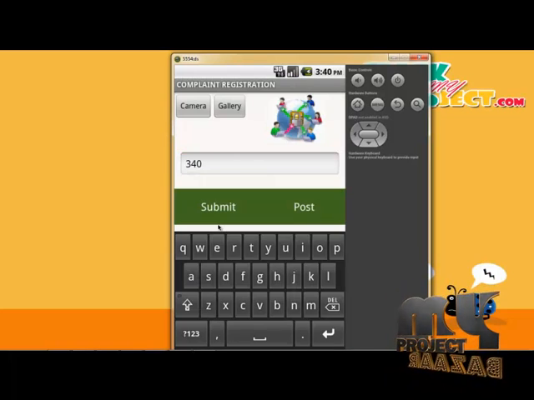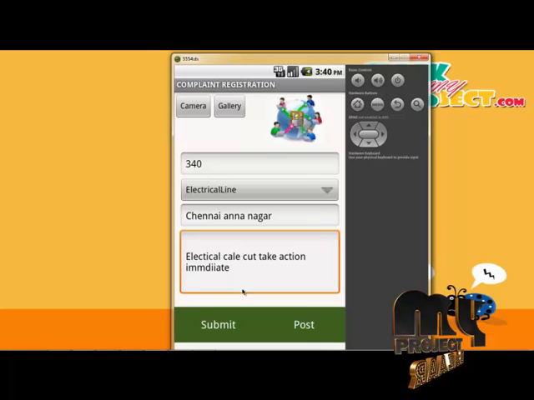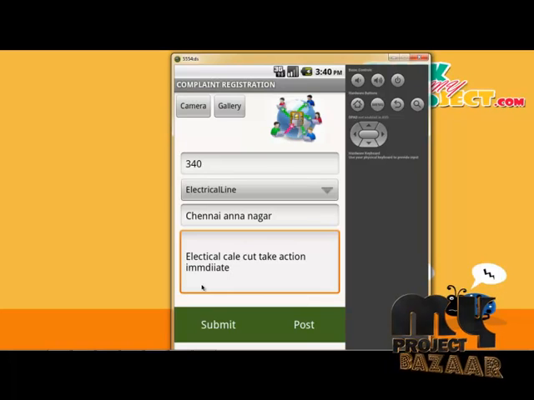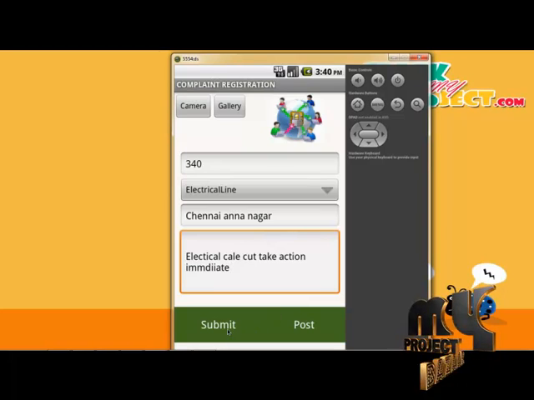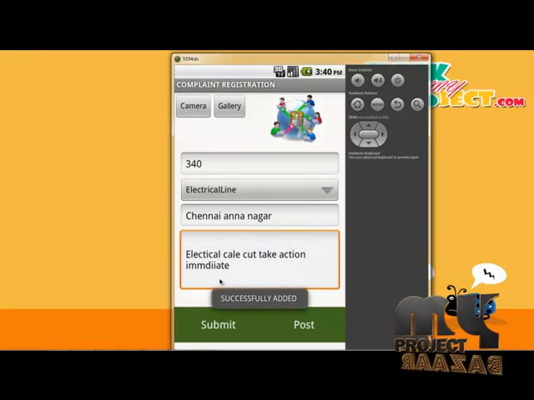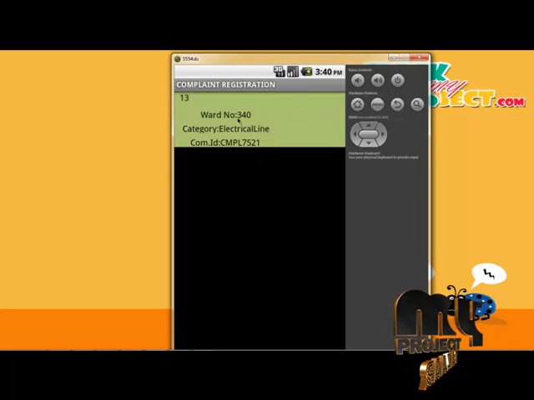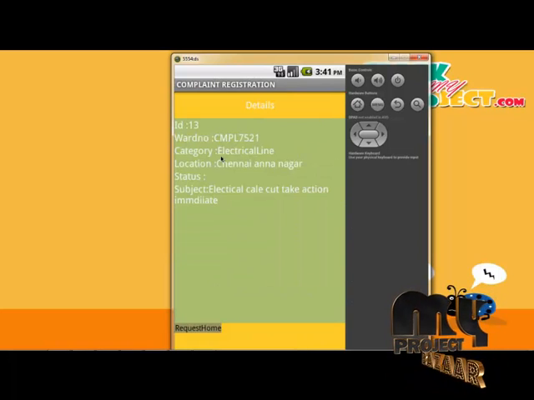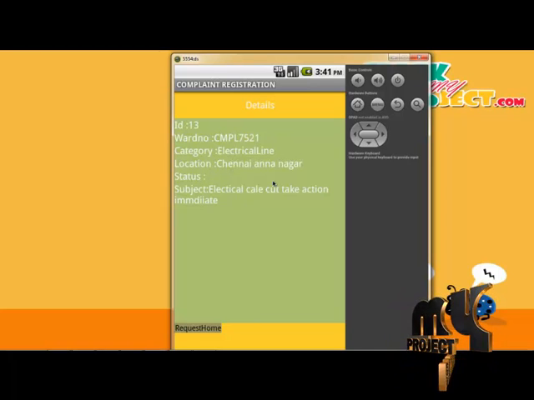The location is Chennai. This is the ward number. Then the category type of the complaint, Chennai Annanagar. The subject of the electrical complaint: cable cut, take immediate action. I have posted the submission. The submission is stored in the database. Clicking the post button, I have sent one complaint, the electrical complaint. In this process, we check the status while the public waits for the complaint and the status, everything.